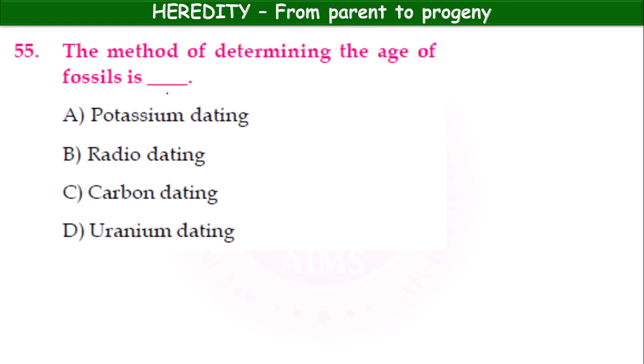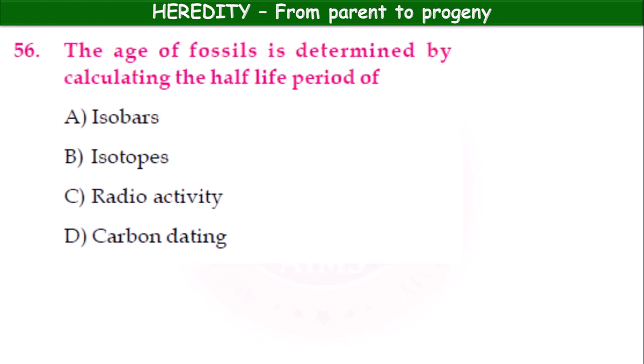Next, the method of determining the age of fossils is potassium dating, radio dating, carbon dating, uranium dating. It is carbon dating. The age of fossils is determined by calculating the half-life period. Okay, you can ask your physics sir to explain about this carbon dating and half-life period. So, the age of fossils is determined by calculating the half-life period of isobars, isotopes, radioactivity, carbon dating. Isotopes. Okay, isotopes of carbon, isotopes of uranium.